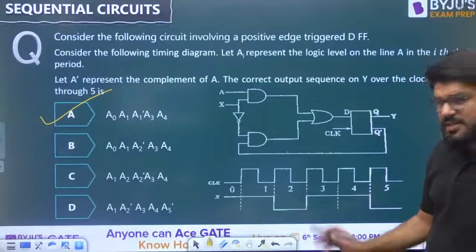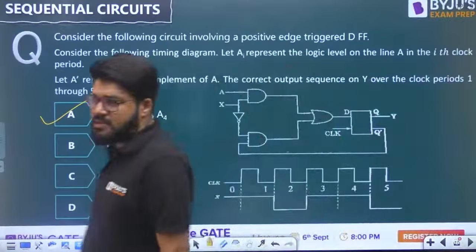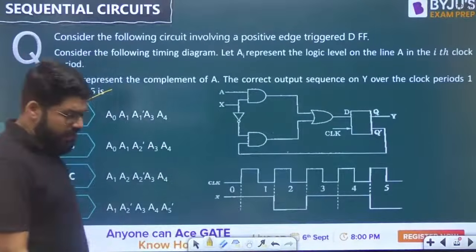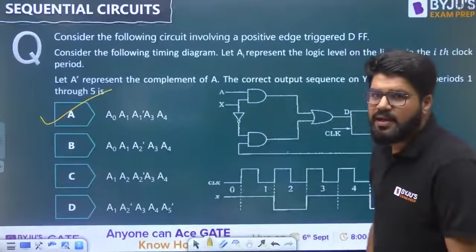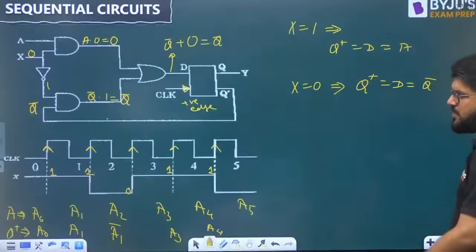Okay, so the correct answer is A. It's a very good question based on the timing analysis. Any confusions, any doubt, please ask me.